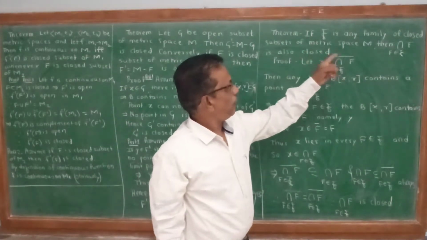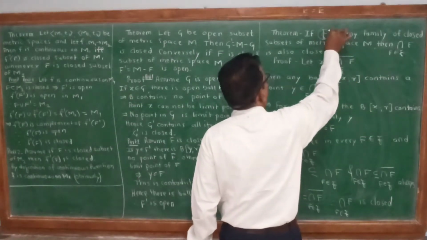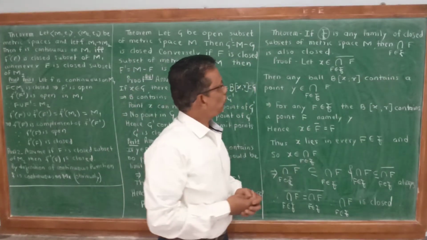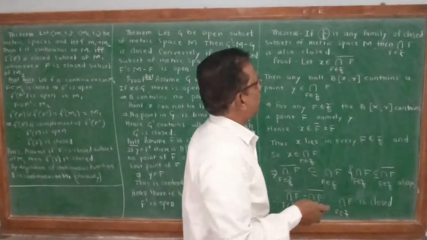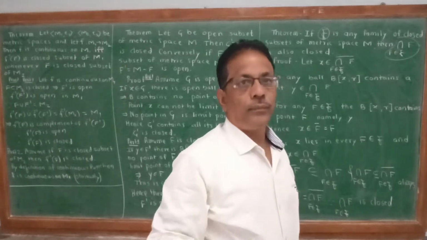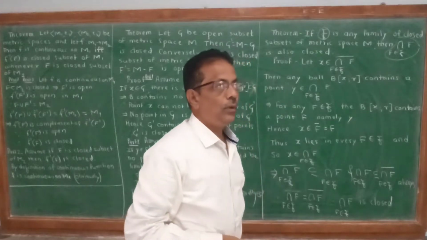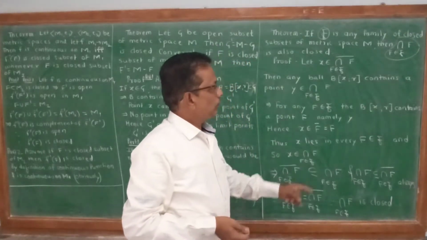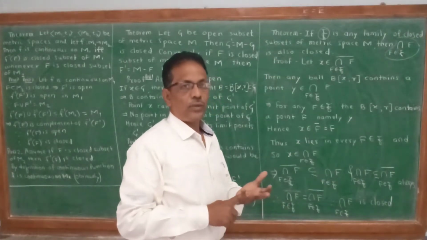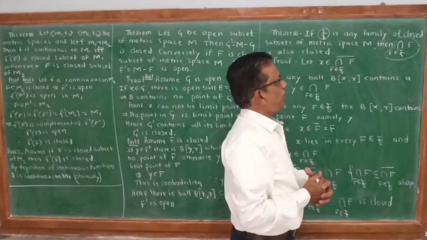If F is any family of closed subsets of a metric space M, that is, a collection of closed subsets of M, then we have to show that the intersection of F belongs to that collection. Then the intersection of F is also closed. If each F is closed, then the intersection is also closed. Let x be a member of this.